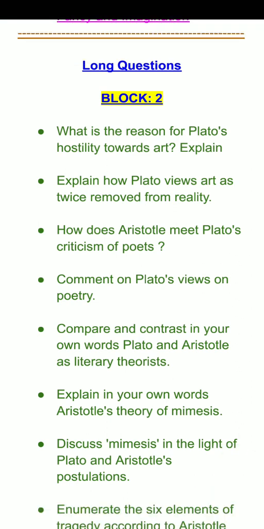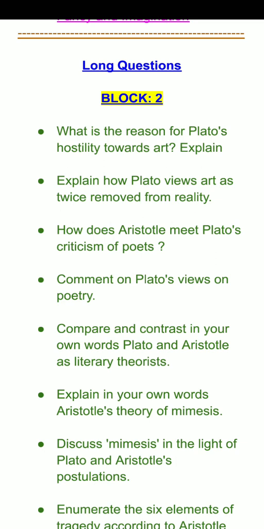So the first one is, what is the reason for Plato's hostility towards art? Explain. So block 2 is basically about classical criticism. That is, we focus on the theories of Plato and Aristotle.